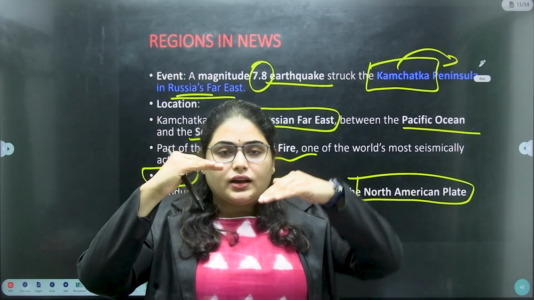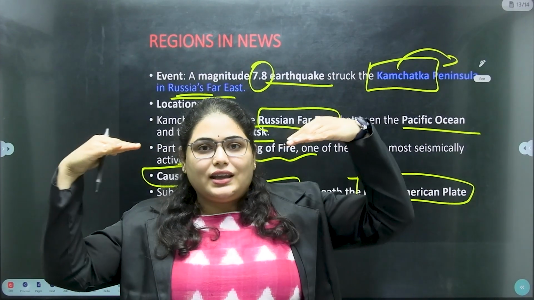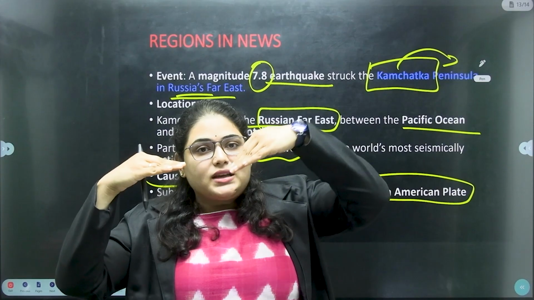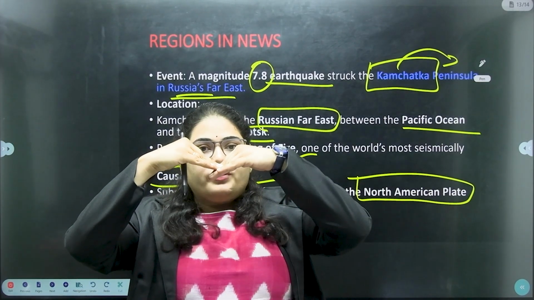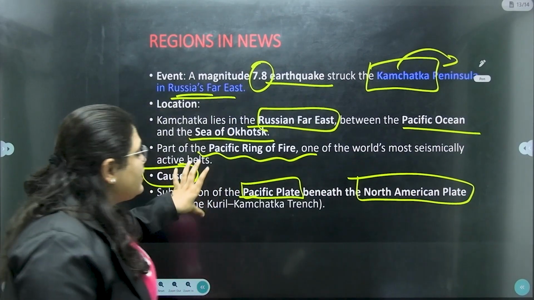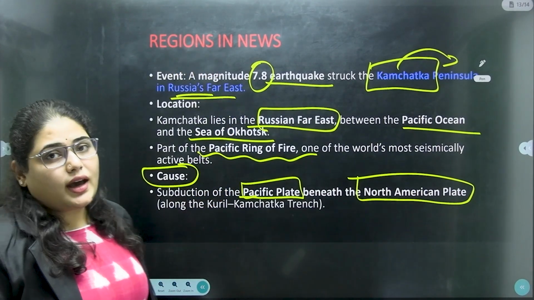Let's say this is North American. This is moving downward. They are coming towards each other and the Pacific plate is going down, creating it in this way. It's moving in this way. That is the reason why this earthquake has happened.